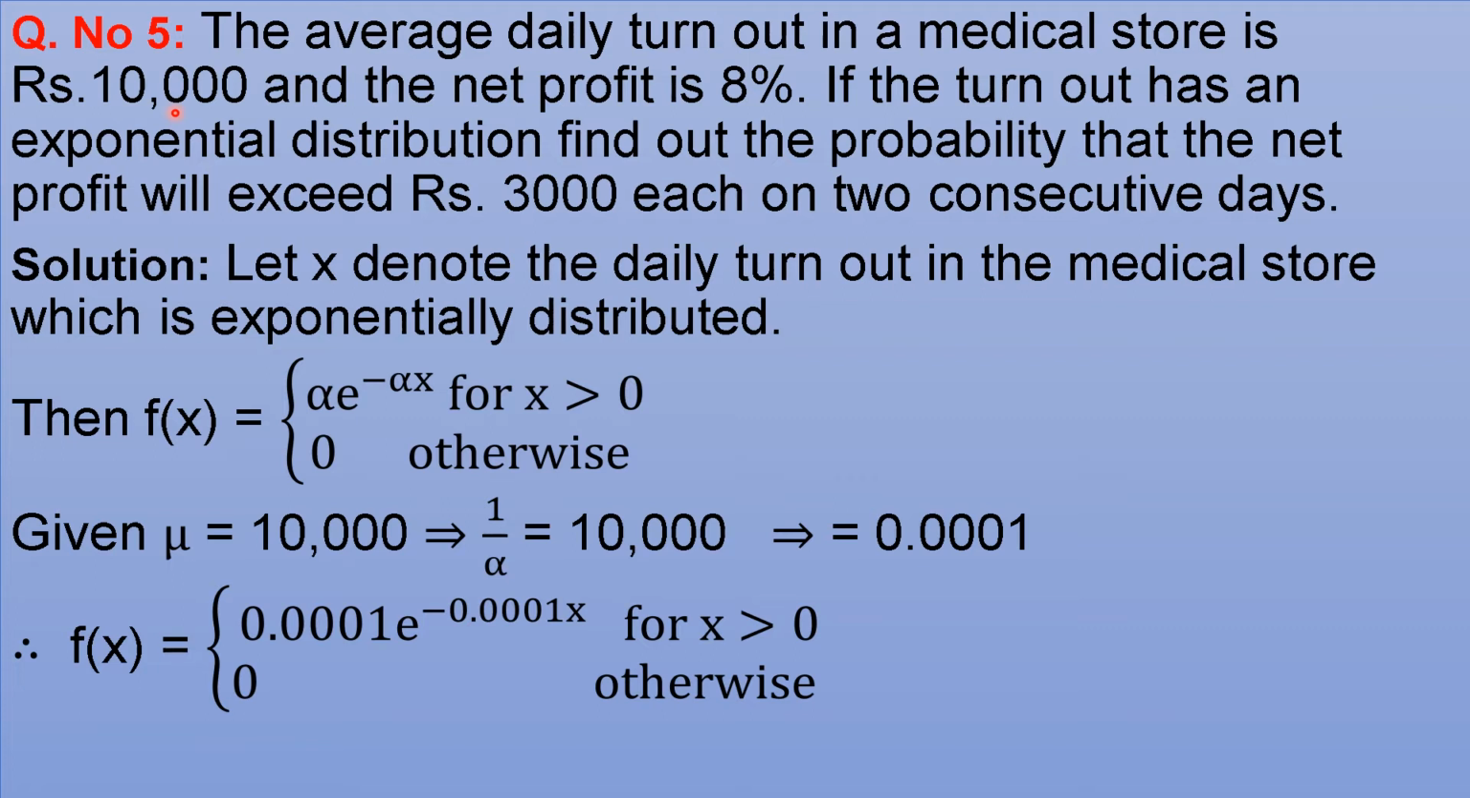Here the average sales or average turnout is 10,000. Mean is 10,000. But mean of the exponential distribution is 1 by alpha. So 1 by alpha is 10,000. Alpha is 1 by 10,000, that is 0.0001. Substituting the alpha value, we get f of x as 0.0001 into e power minus 0.0001x for x positive, 0 otherwise.